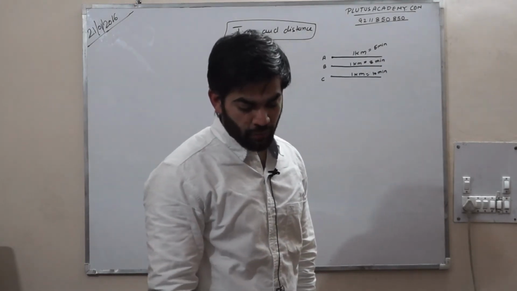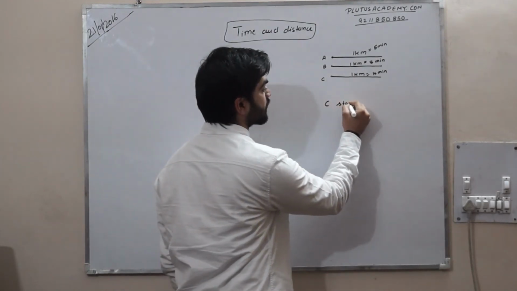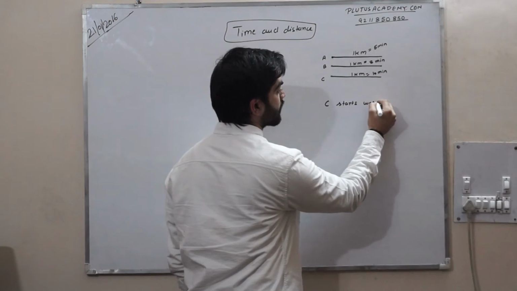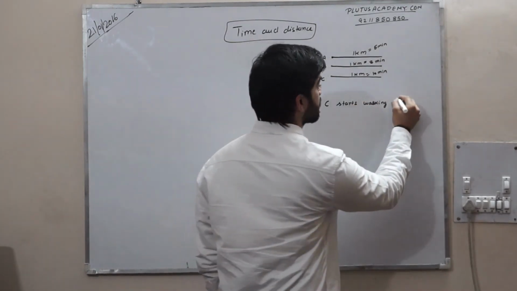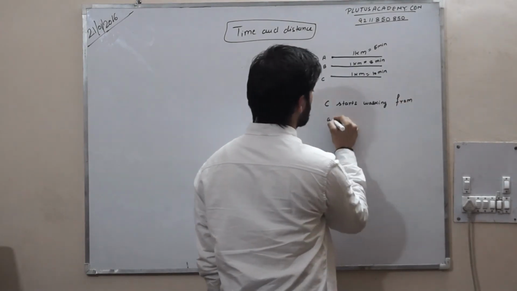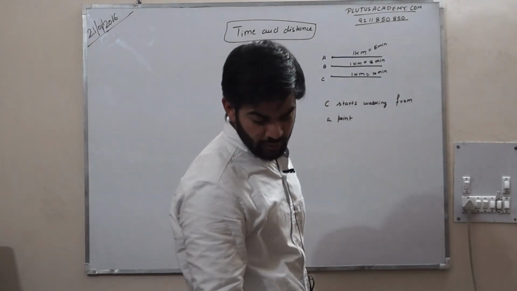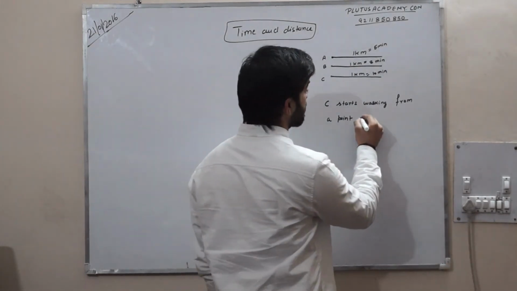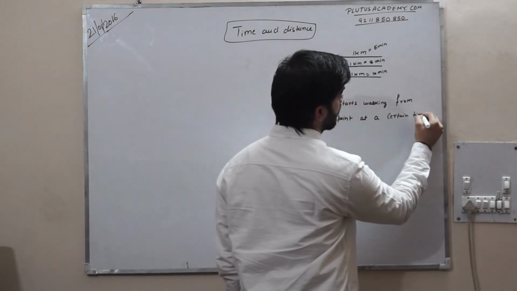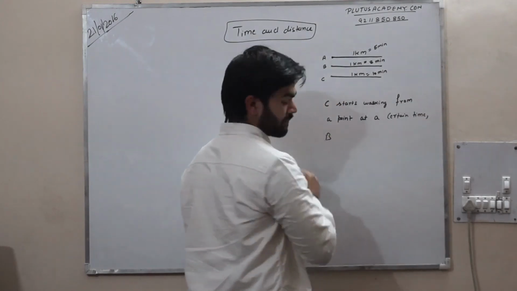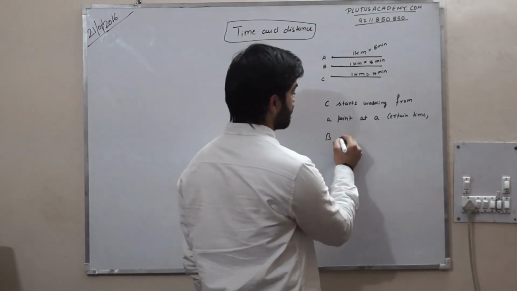C starts walking from a point at a certain time. And B starts from the same point 1 minute later.